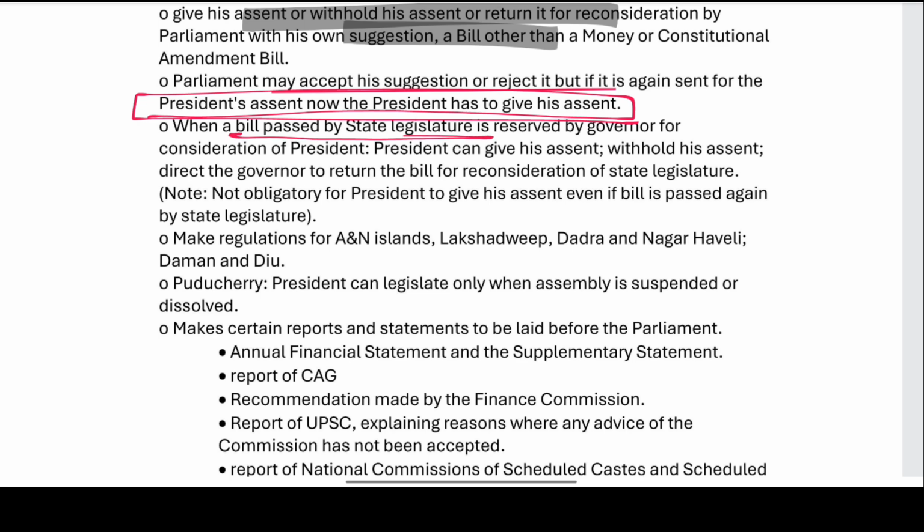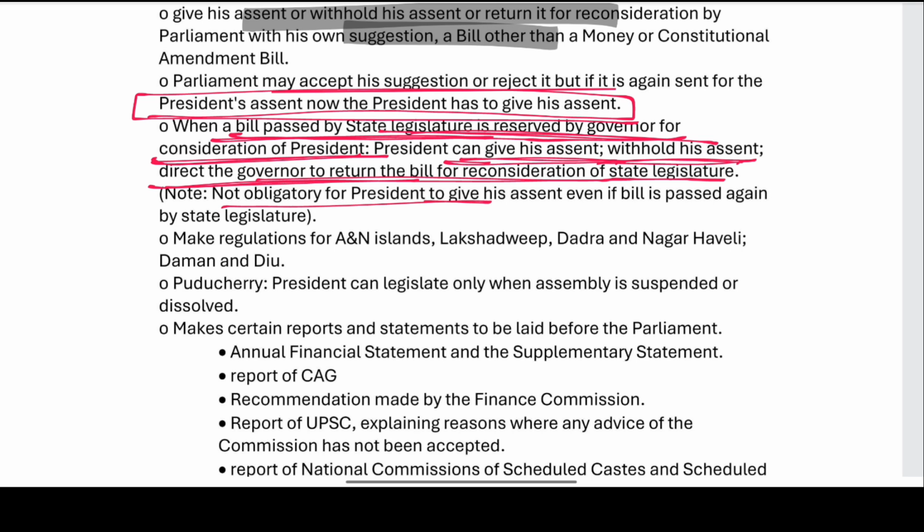When the bill passed by the state legislature is reserved by the Governor for the consideration of the President, he can give his assent or withhold his assent, or direct the Governor to return the bill for reconsideration. It is not obligatory for the President to give his assent even if the bill is passed again by the state legislature. Right.